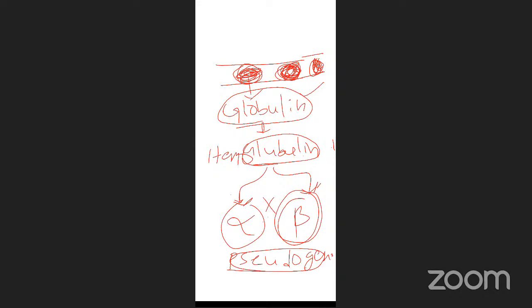Necessary changes take place, for example globulin can change into hemoglobin, and apart from hemoglobin, some pseudogenes also form due to duplication. For example, globulin is nothing but our immunoglobulin, IgG, IgM. This converts into hemoglobin, further alpha, beta, and finally pseudogenes.